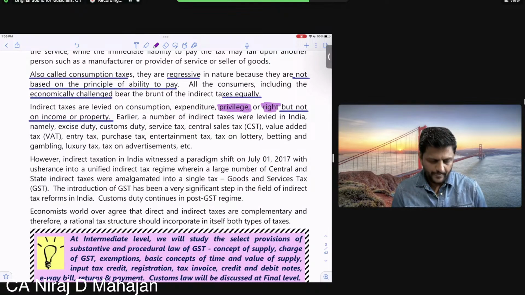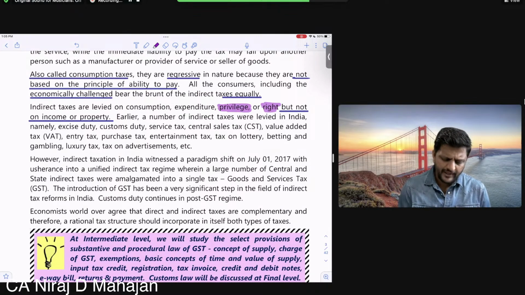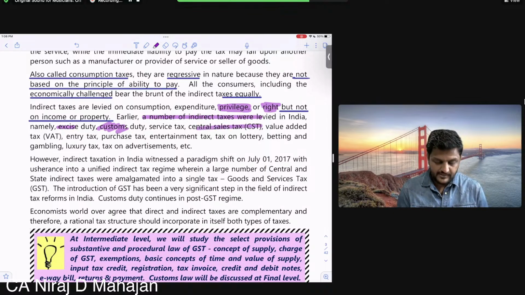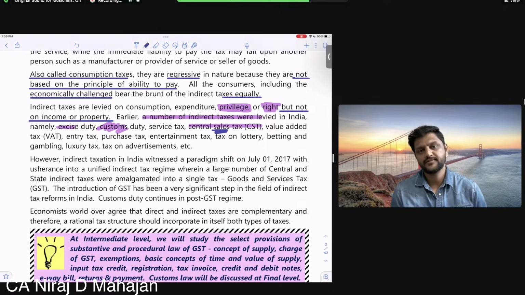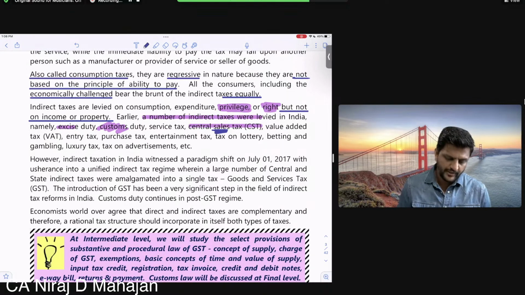Okay. So earlier, a number of indirect taxes, bachcho, were levied in India. Excise on production, customs on import, service tax on service, CST, Central Sales Tax. We'll discuss that also. Central Sales Tax. Again, I'm using the word sales tax. Means what? Tax levied on sales. Okay. So pay attention.